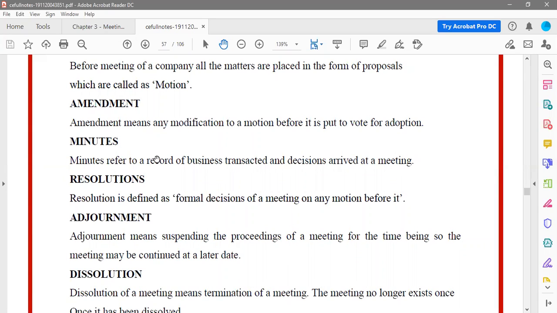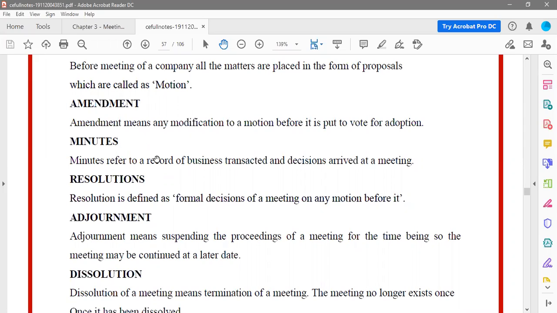Then minutes. Minutes are, whatever meeting we are doing, if we record that, if we write it down, if we document it, that is called the minutes of the meeting. Once we document the meeting proceedings, or whatever was discussed, in the form of video, writing, or audio, all the decisions that are taken in the meeting, everything will be called minutes.